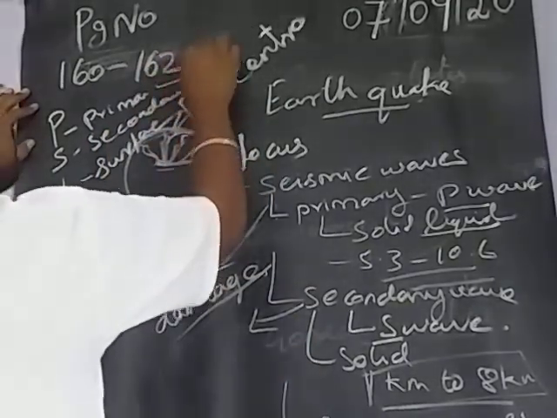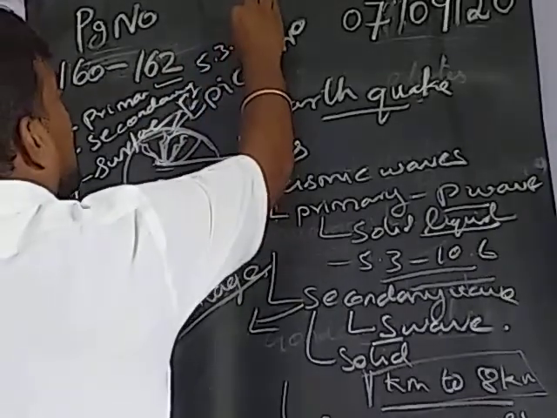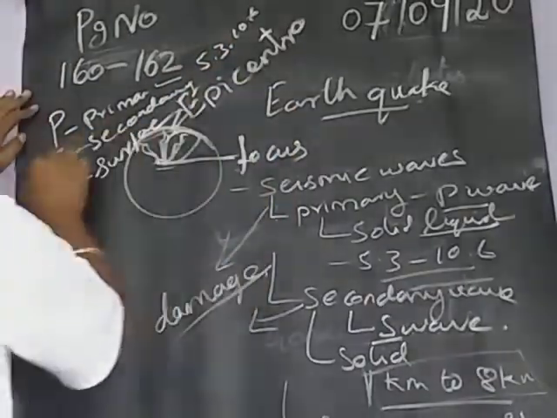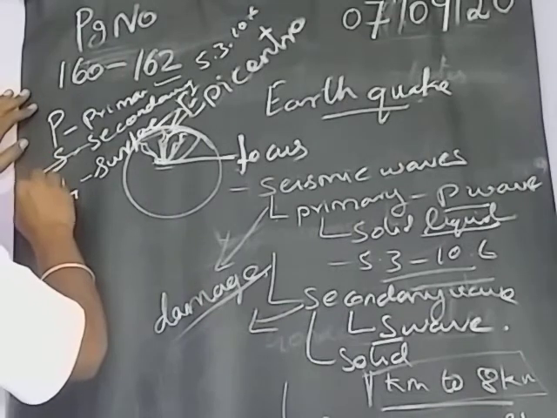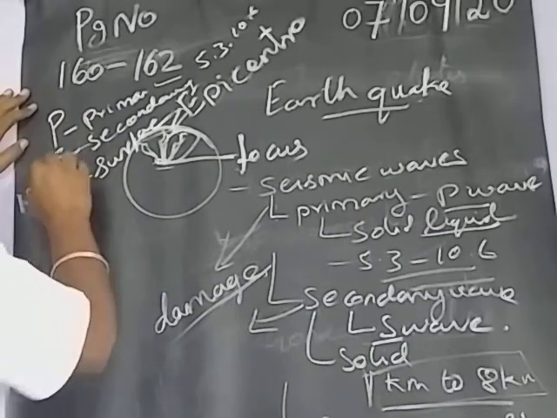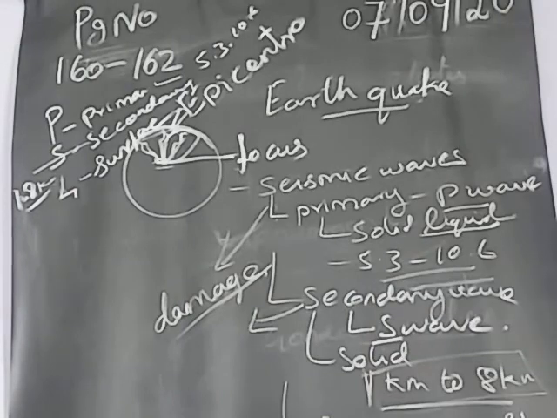How much speed? Primary: 5.3 to 10.6 kilometers. Secondary: 1 to 8 kilometers. What about surface waves?